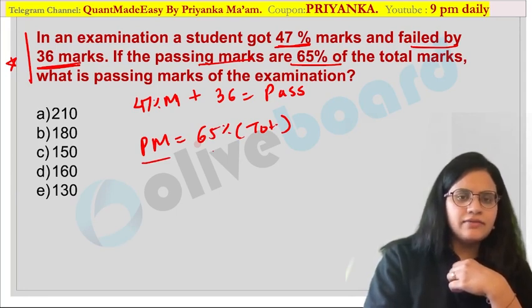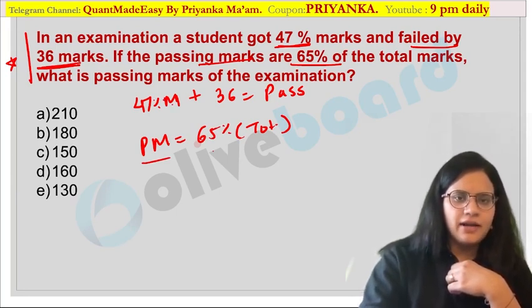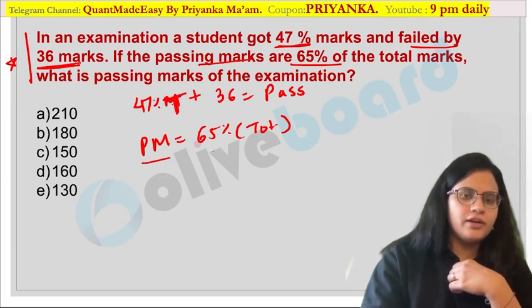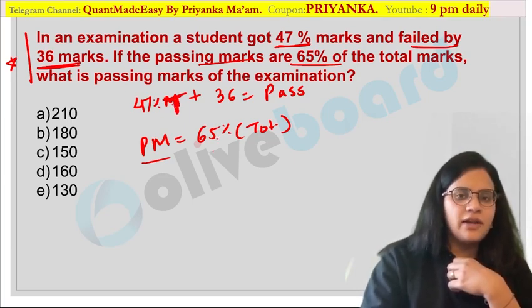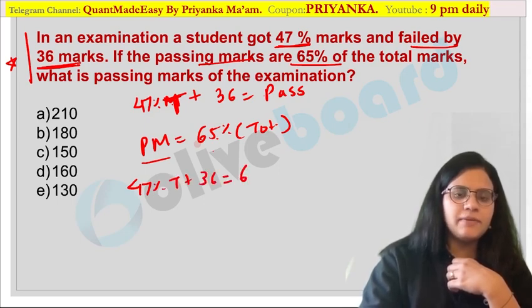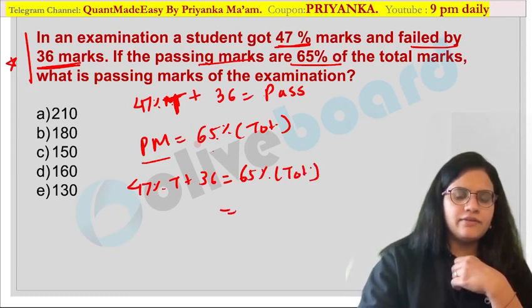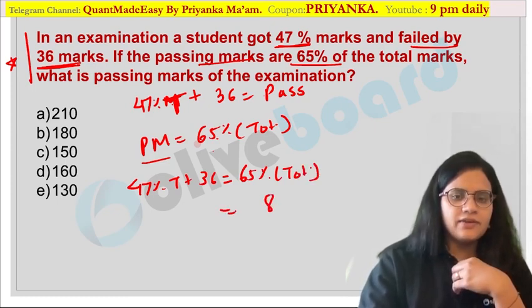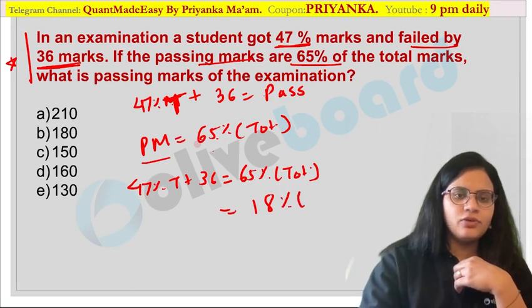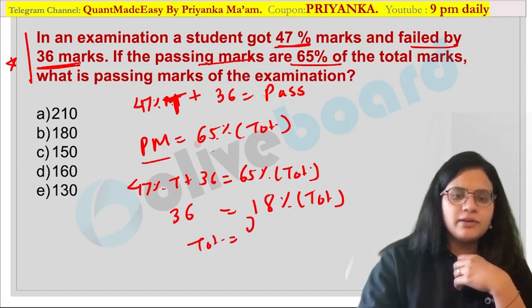So that is nothing but, even this 47% is of T value, total out of total over here. Now can we substitute this value in passing marks? What will you get? 47% of total plus 36 will be equal to 65% of total. So easily you can calculate the value over here. So 7 plus 8 you can calculate. This is 5 plus 1. 18% of total is equal to 36. So what would be your total marks in this case? 200 marks would be the total marks.